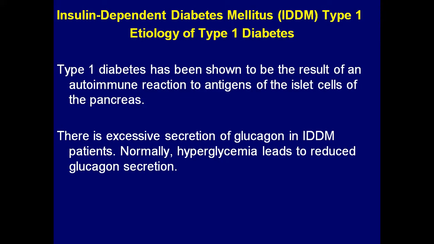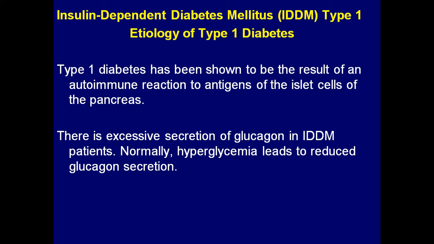Okay. So insulin dependent diabetes mellitus, or type 1 diabetes mellitus: if you see the etiology, type 1 diabetes has been shown to be the result of an autoimmune reaction to antigens of the islet cells of the pancreas. There is excessive secretion of glucagon in insulin dependent diabetes mellitus patients. Normally hyperglycemia leads to reduced glucagon secretion, but in these patients there is excessive secretion of glucagon.